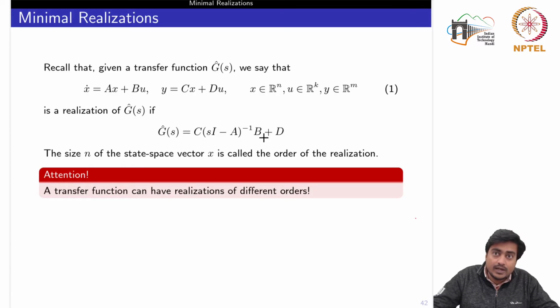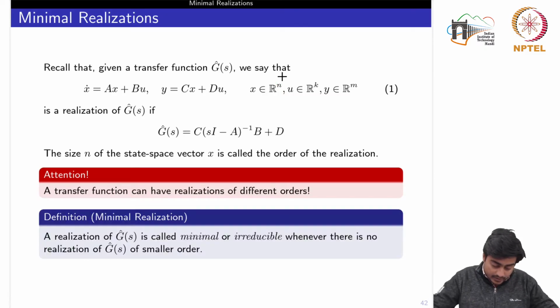And now after seeing the duality between controllability and observability, we know that similar to what we have defined as the controllable canonical form, we can also give a realization in the observable canonical form. And similarly, there could be an infinite number of realizations. Now on top of that, the realization could have different orders also. By different orders we mean the dimension of the state vector x. Okay, here we have chosen n, but it could be greater than n or lower than n, right?